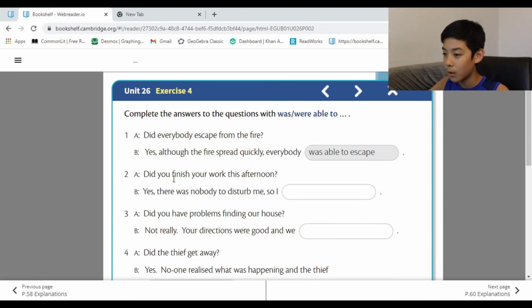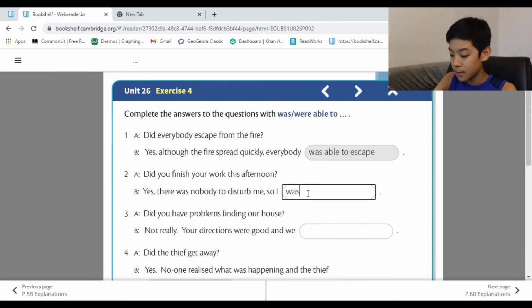So it would seem like it's finish or finish my work. So here we go. Let's do this. Yes, there was nobody to disturb me, so I was/were able to finish my work, because that is the verb of the question. Finish my work.